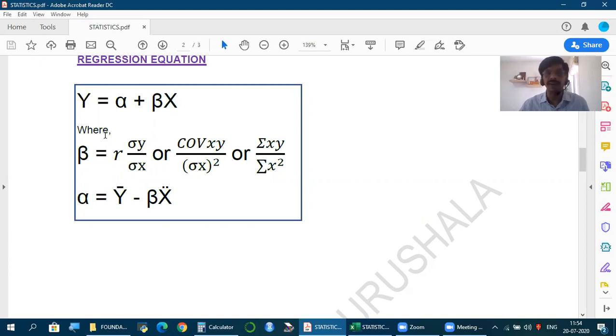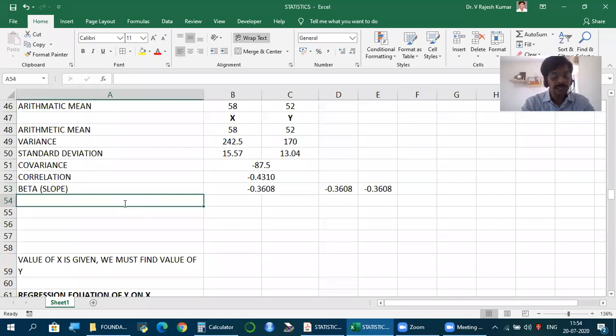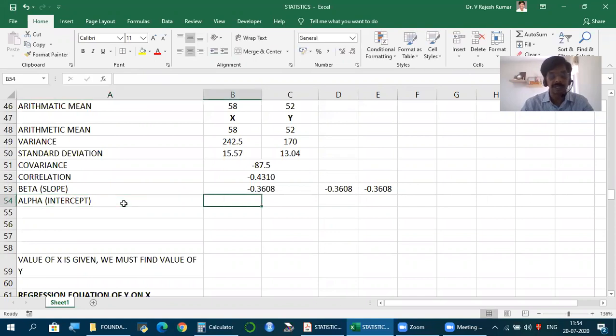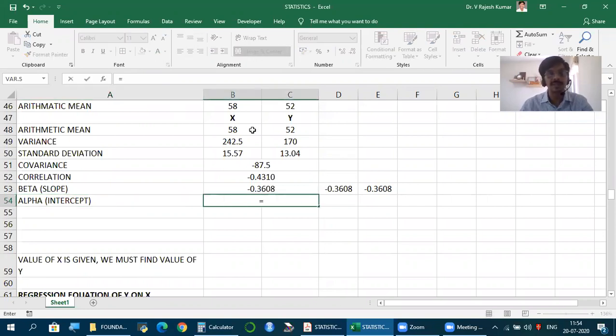What next? Alpha, intercept, constant. How do we get this? Friends, y bar, that is the arithmetic mean for y, minus beta into x bar. So alpha, intercept, constant is y bar, that is the arithmetic mean for y, minus beta into x bar.